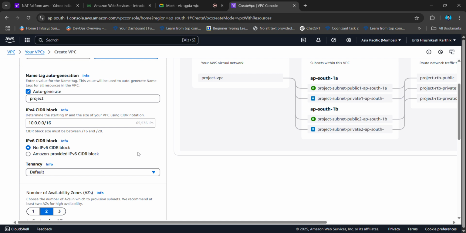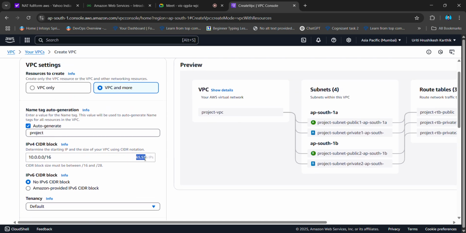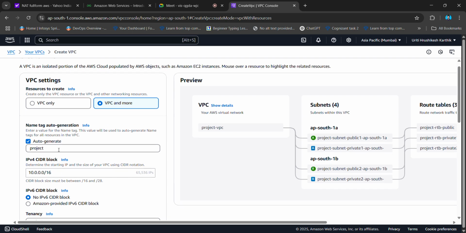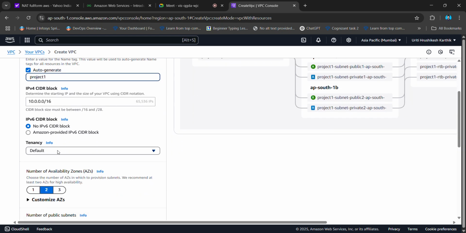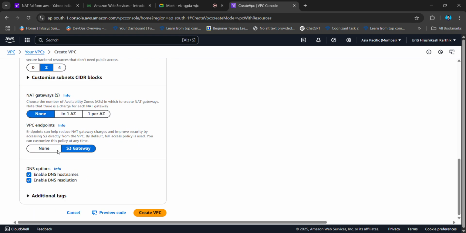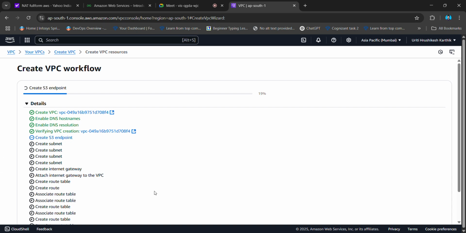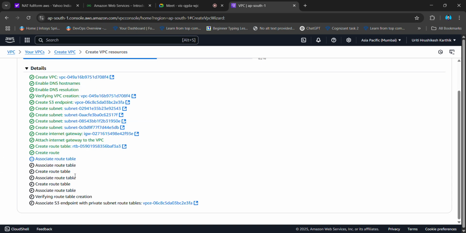Okay. Then here, as discussed, we have 65,536 IPs. If you change it, the number might also change. Let me take it as project 1. I'll leave everything as it is. Then I'll create this VPC. You see, everything will get created automatically.